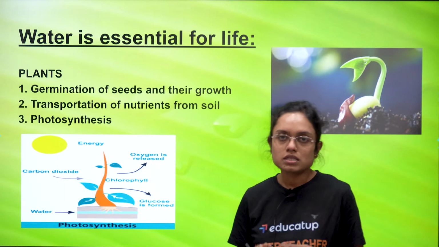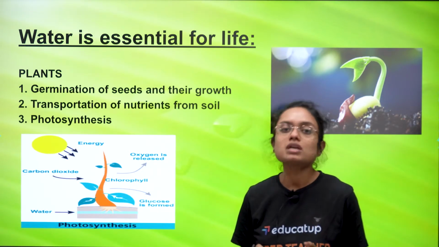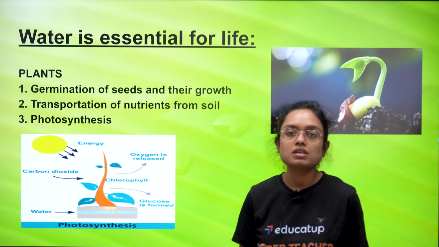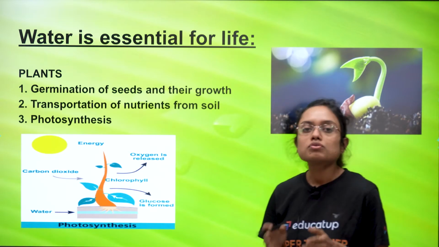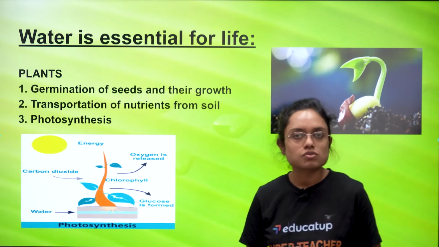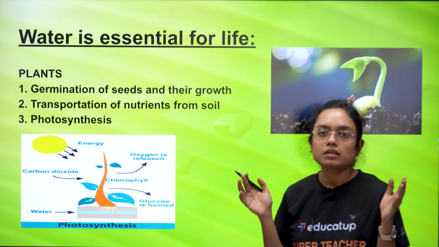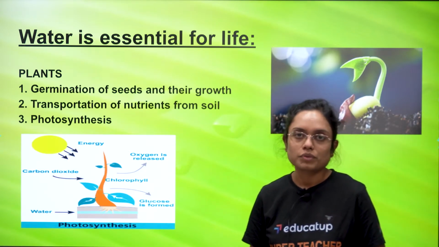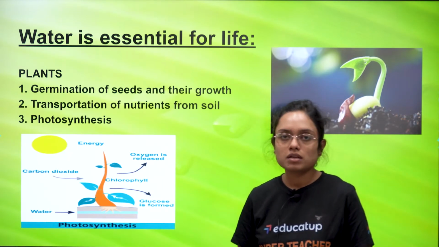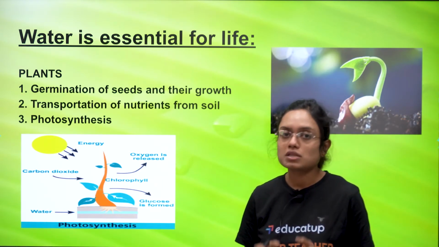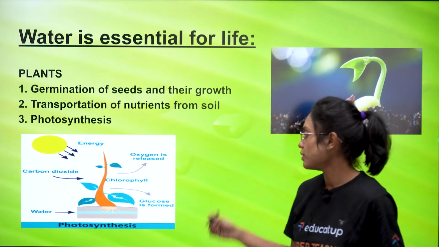Without giving water, the seed cannot grow. That is something we all know. So water is extremely essential for the germination of the seed and for its growth. Transportation of nutrients from the soil. You know that roots absorb nutrients from the soil. But after the roots, those nutrients have to move in the plant. That is done with the help of water. Photosynthesis is the process of making food by the plants, and water is one of the essential components without which photosynthesis will not take place.